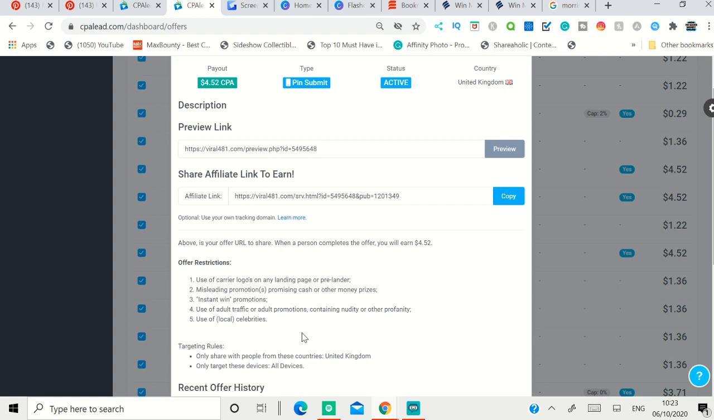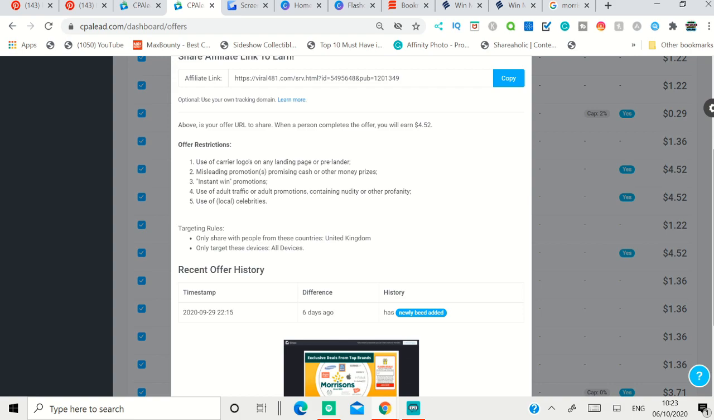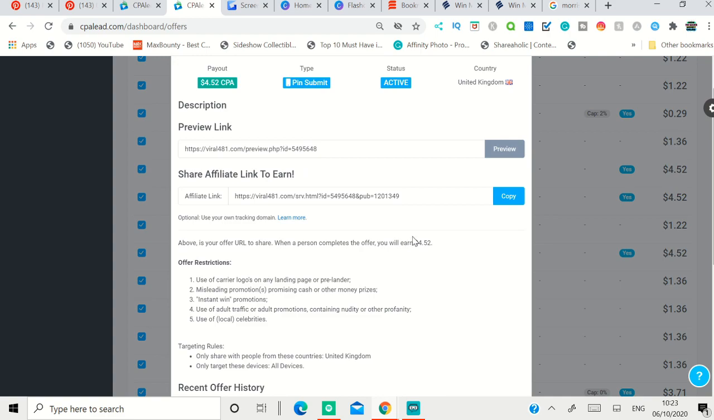And also you need to understand, if it's all devices, then it's okay, but if it is Android or Apple devices, you need to be careful, because if you drive traffic from your PC, that won't be counted and you won't earn money. So you need to understand where most of the customers, or all of the customers, want to come from. So you can see that for this offer you can only promote inside the UK, not outside the UK. Okay, you need to understand this about the offers.